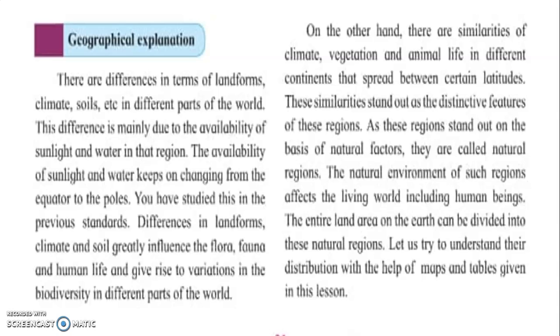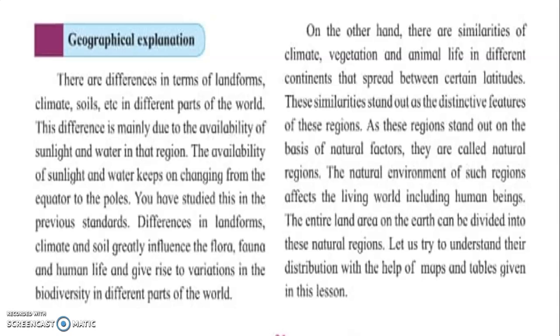Climate of every region differs. Soil, that is the mud, in every region is different in different parts of the world. And why is it so? It is due to the availability of sunlight. Yes, sun is one. Okay, it gives sunlight to the whole world. But some parts of the world receive direct sunlight, some parts do not receive direct sunlight. They receive slanting sunlight, just like near the poles, right?